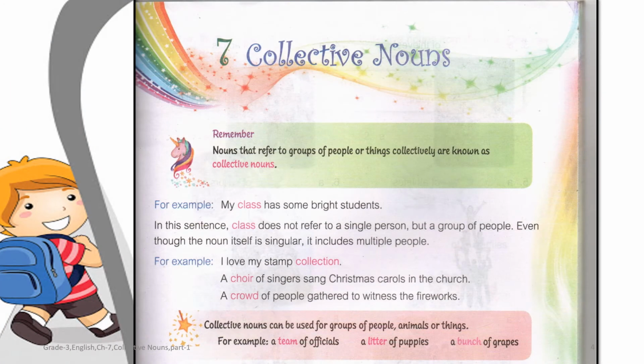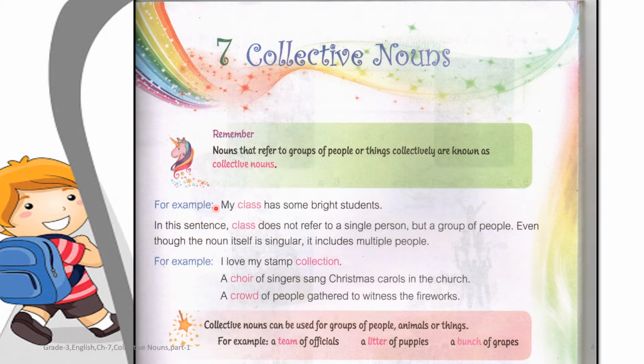So children, what are collective nouns? Nouns that refer to groups of people or things collectively are known as collective nouns. They form some group of people or things collectively, so they are said to be collective nouns.